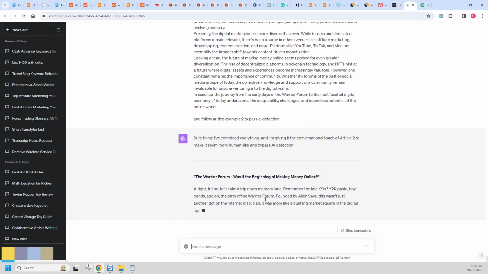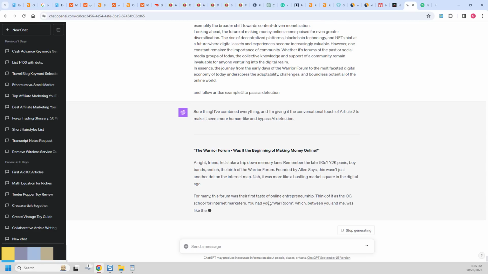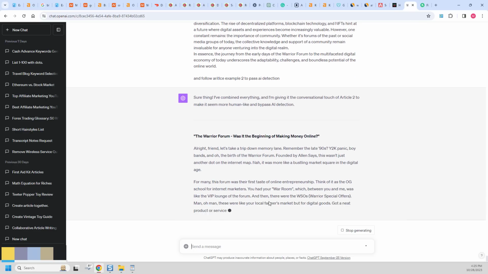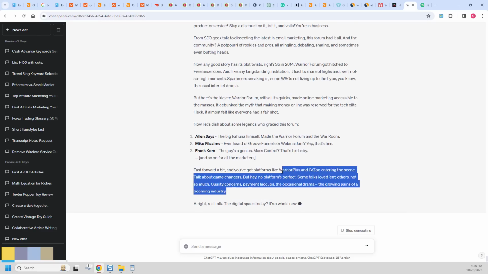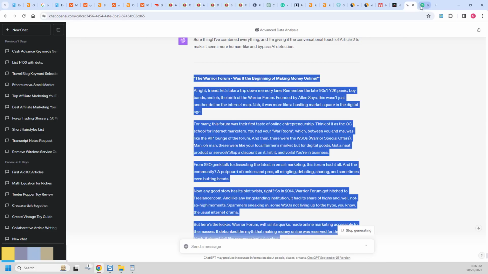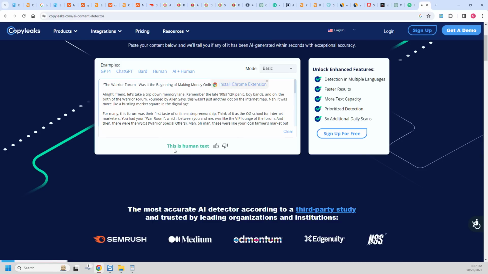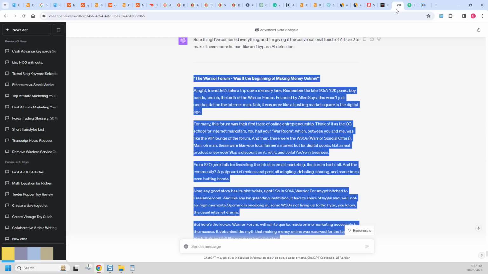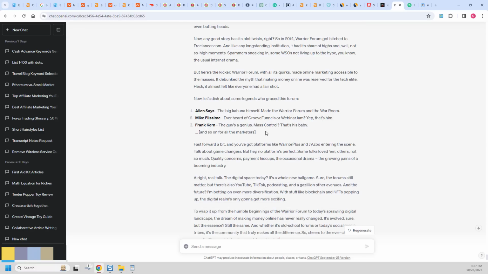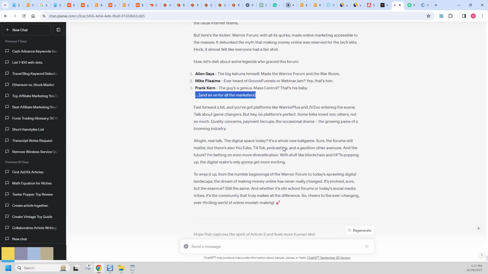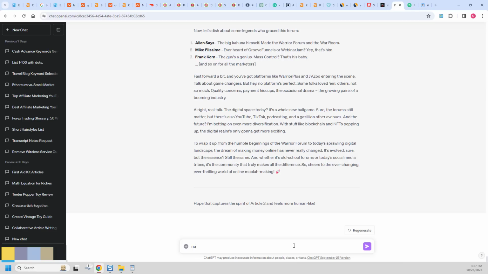And this is a much better, easier to read article, which is pretty cool. Like, this is actually probably how I would talk. And we could see here that this one is now going to have a better chance at passing AI content detection. And we put it in like this, and it'll probably give it a score of human text. So all we would have to do is go through, run another pass, make sure that it's keeping the info. Like here we could see that it actually did fail at putting all 30 here. So I would say now please do the same thing on all 30 people, right, like that.